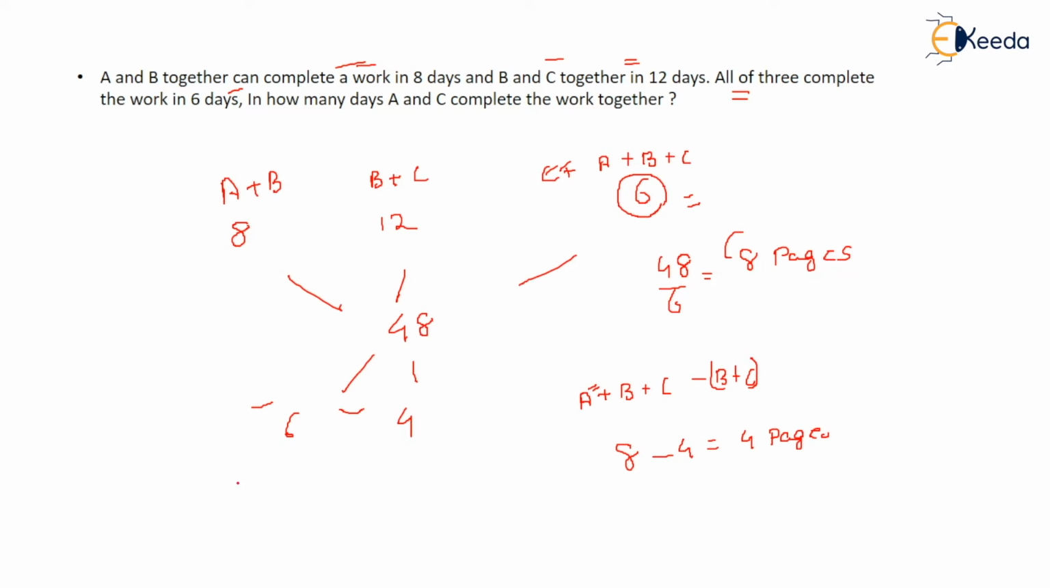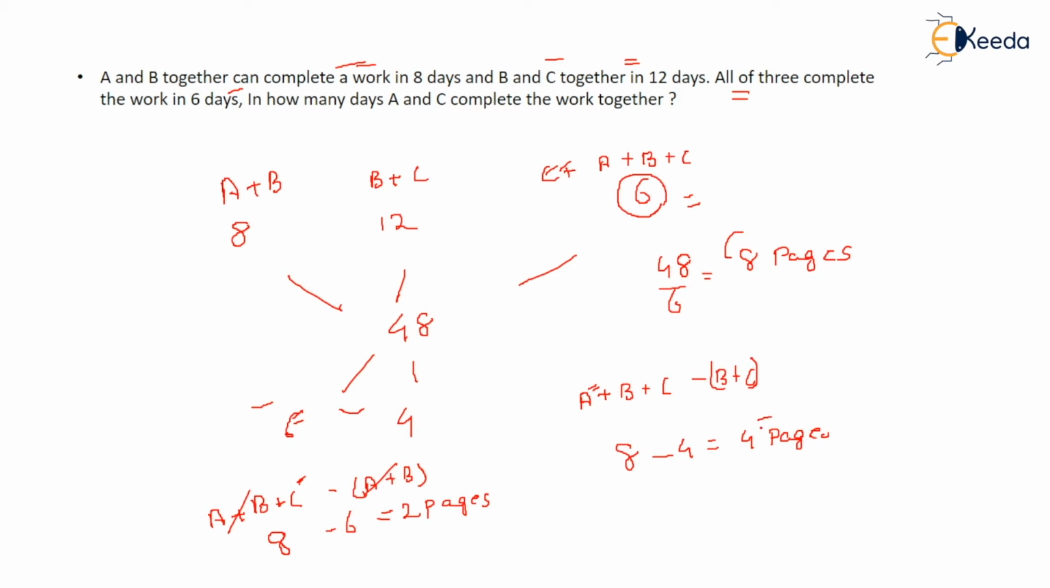Similarly, from A plus B plus C, I can separate A plus B, so I get the work of C. A plus B plus C write 8 pages, A plus B write 6 pages. So how many pages does C write? Cancel this. So C can write 2 pages in a day.